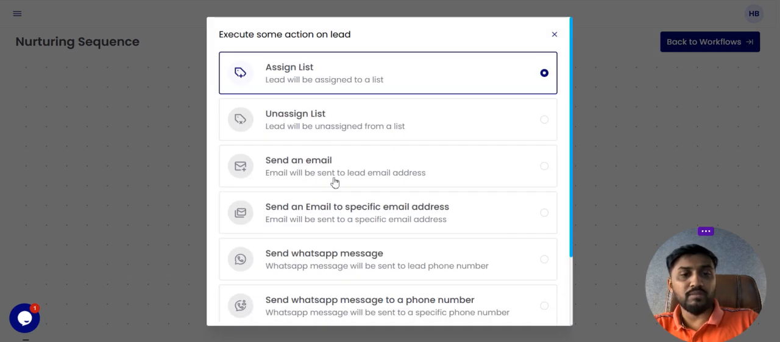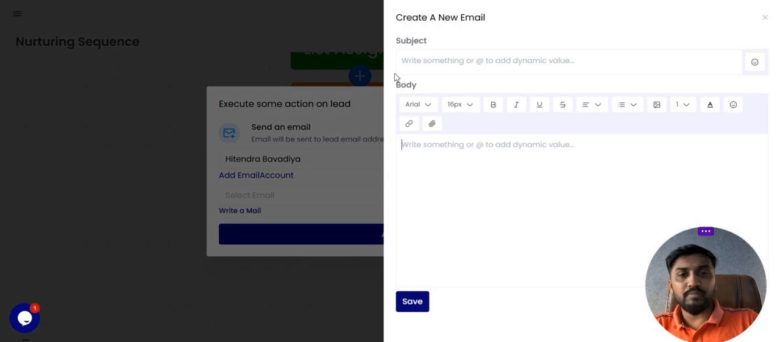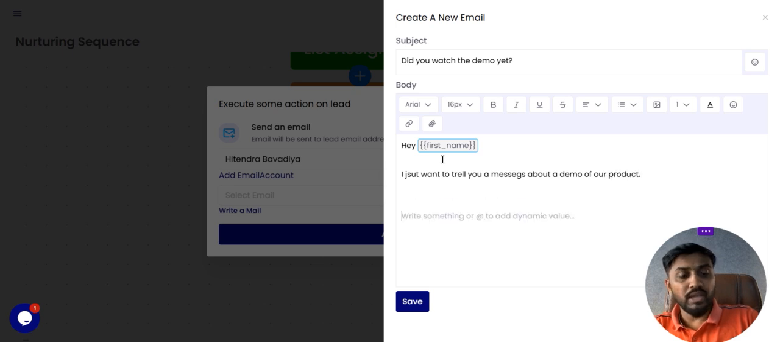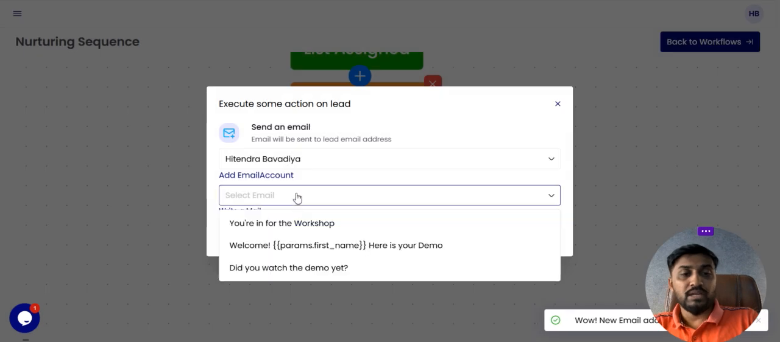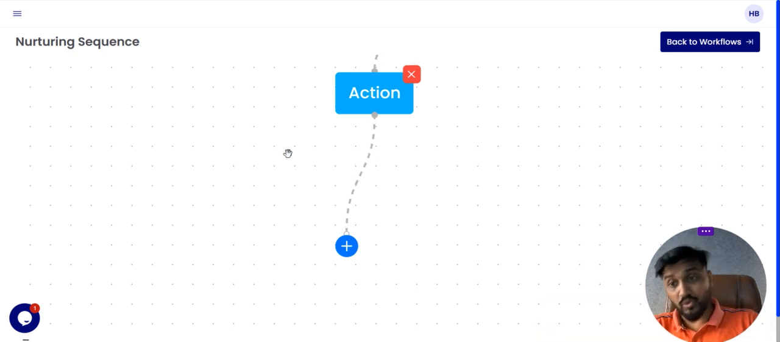What action? I want to send them an email. Just select the email account and a new email. For example, did you watch the demo yet? Hey, I just want to tell you about a demo of our product. Regards. So we are taking the follow-up. You can take the follow-up like this, did you watch the demo? You can add this email. After one day, this email will go.